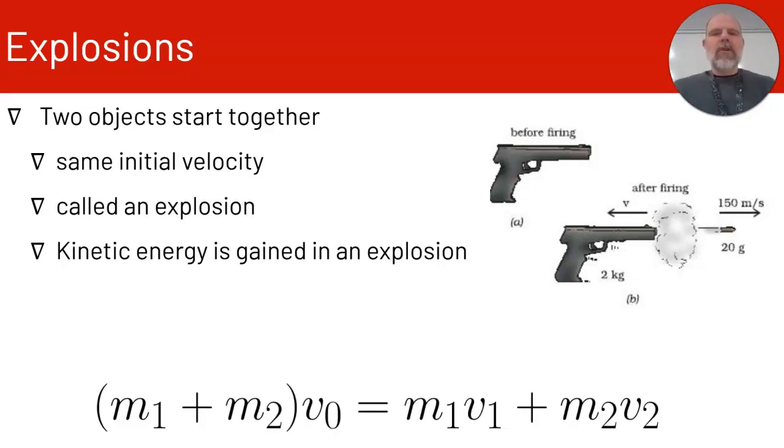The gun and the bullet is one common one. We did an explosion in the Momentum and Collision Lab where the two carts were stuck together, and then you hit the button and the plunger explodes them apart.